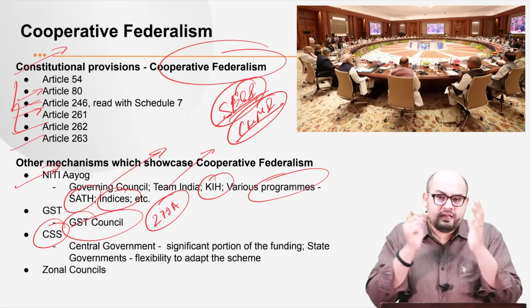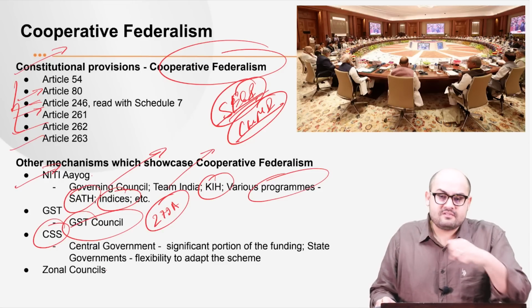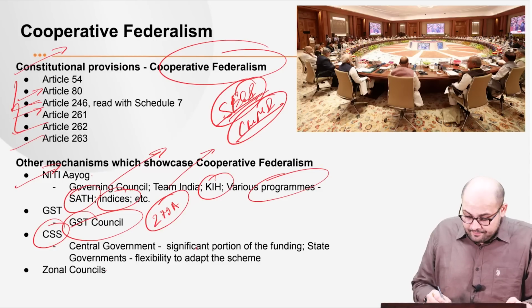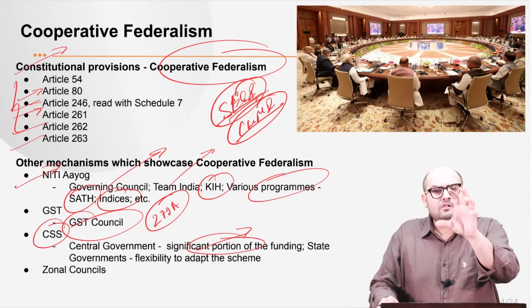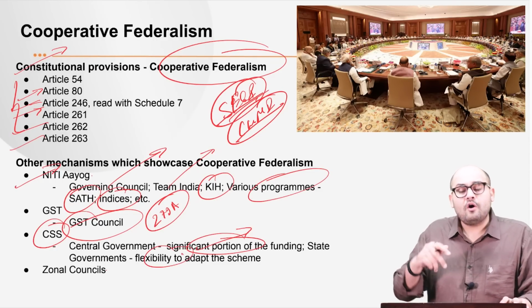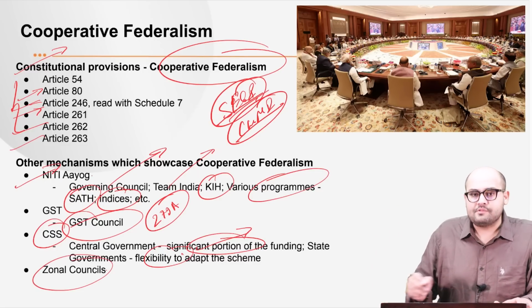Now, see, these schemes are the initiatives of the central government, primarily implemented in different states, where the significant portion of the funding is done by the central government. And the states also have the flexibility to adapt according to their needs, right? So that is one of the aspects. Then we have the zonal councils.